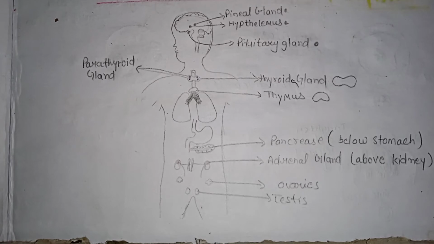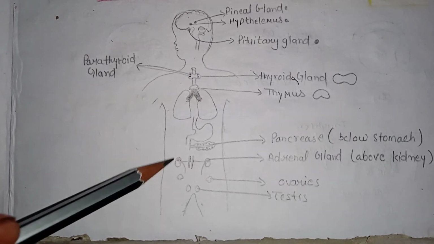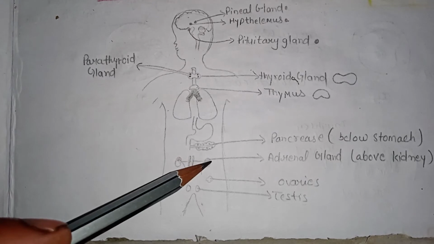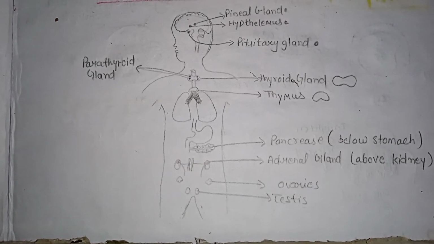The working of endocrine glands is controlled by the nervous system. The hormones produced by endocrine glands act as messengers between the nervous system and the organs of our body. We will now take the example of the adrenal gland to show how the endocrine glands or hormone system coordinate our body activities. There are two adrenal glands in our body, one on the top of each kidney, as we can see here.